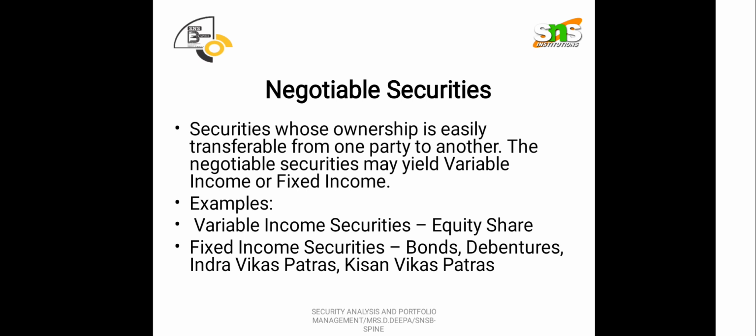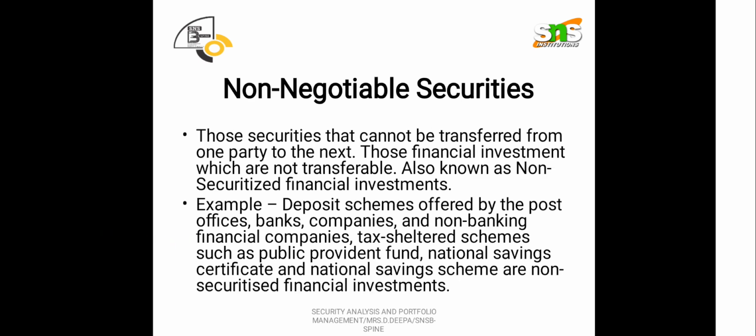Under variable income and under fixed income, it varies. Let us see examples, like equity shares. It is a variable income security, and ownership may easily be transferred from one to another. Next is fixed income securities, like bonds or debentures. Different patras are there, like Indira Vikas Patras and Kisan Vikas Patras. All these are different documents, under variable as well as fixed.